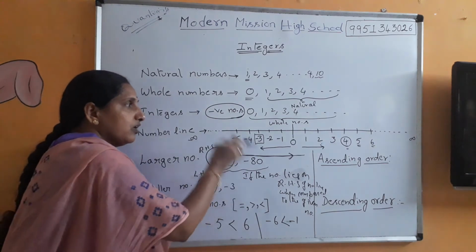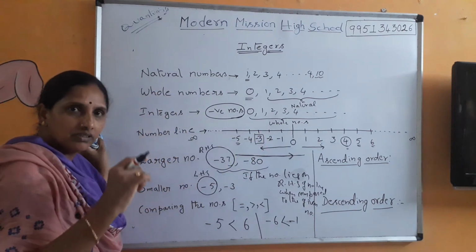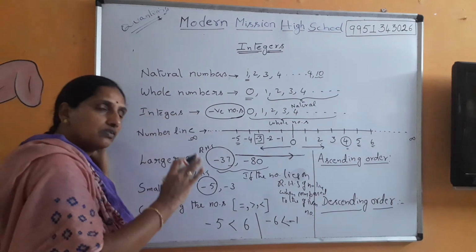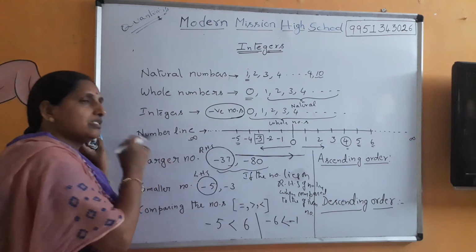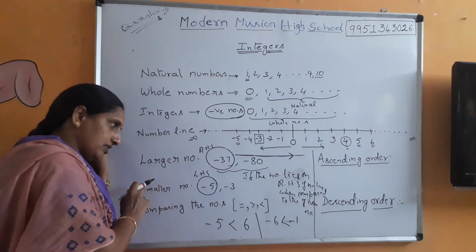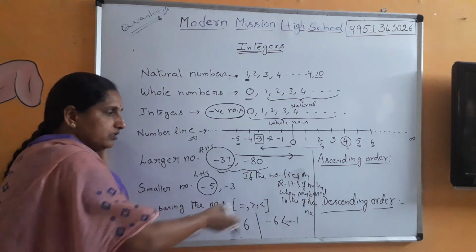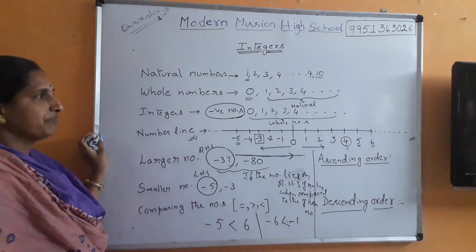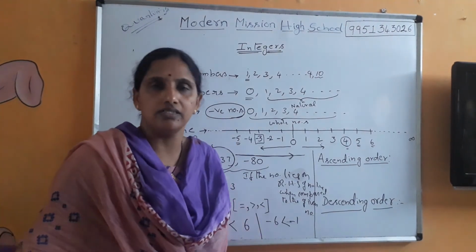So always imagine a number line and try to locate where the two given numbers are. Then see which one is on the right hand side and which one is on the left hand side. The number on the right hand side is always the larger number. The number on the left hand side is always the smaller number. And you know the symbols here. Right? Clear? Okay.